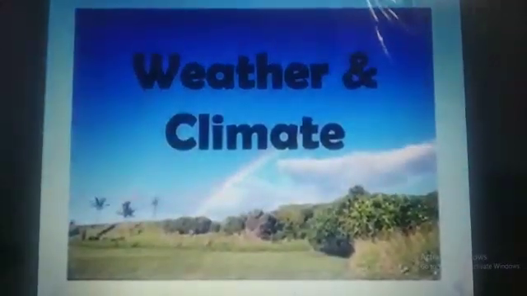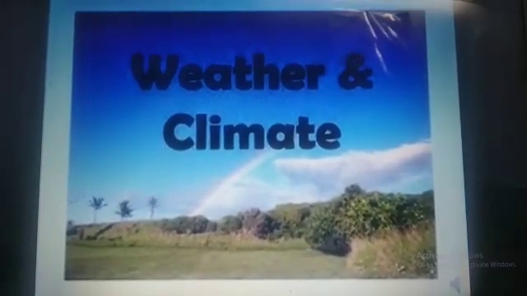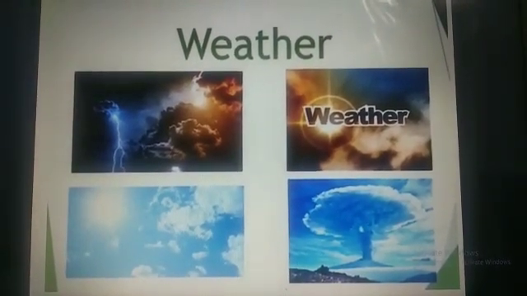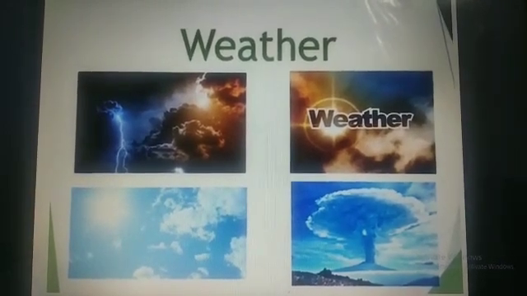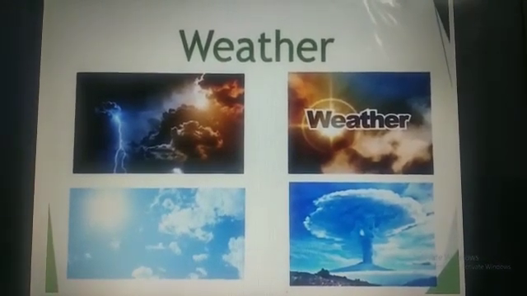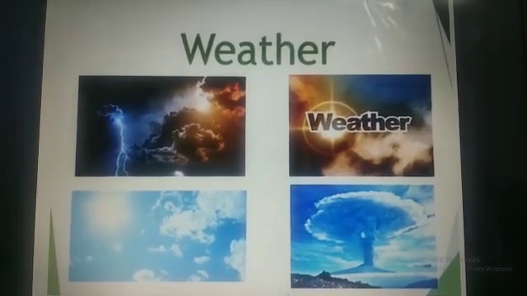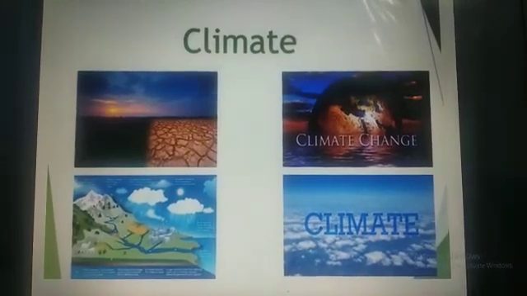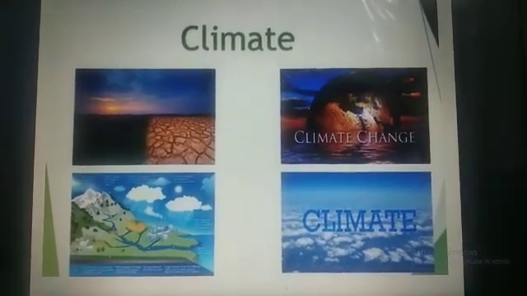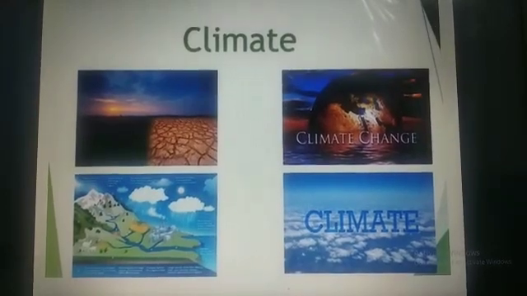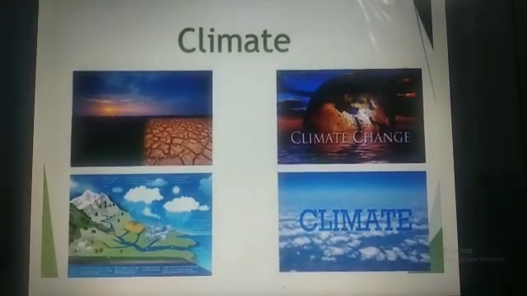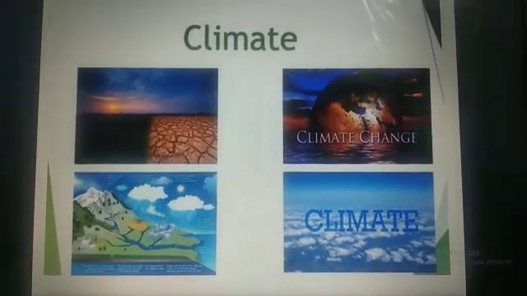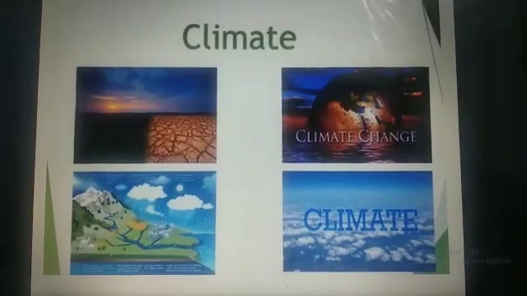The next is weather and climate. The weather of a place is the condition of the atmosphere at a particular time with regard to heat, sunshine, dryness, wind, rain, etc. in that area. And the climate is the average weather conditions of a place taken over a long period of time. So weather and climate of a place depend on many geographical factors such as height, temperature, air pressure, wind and moisture.